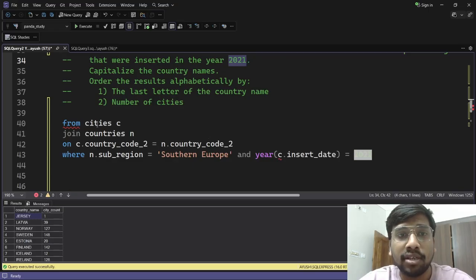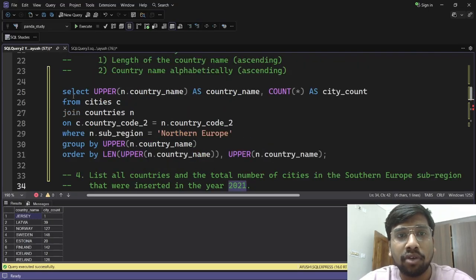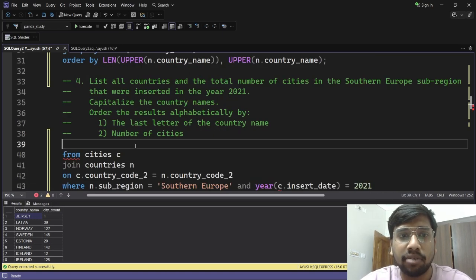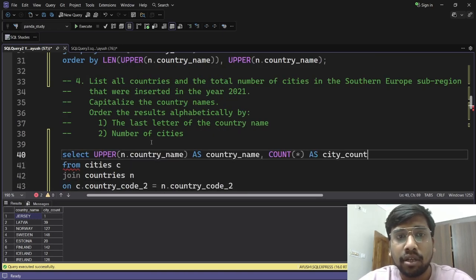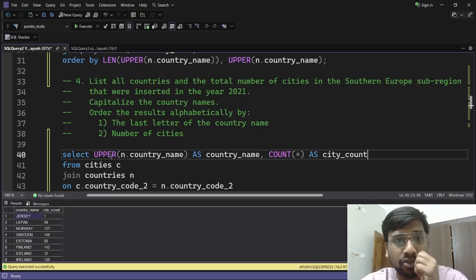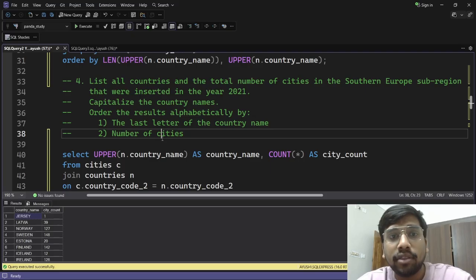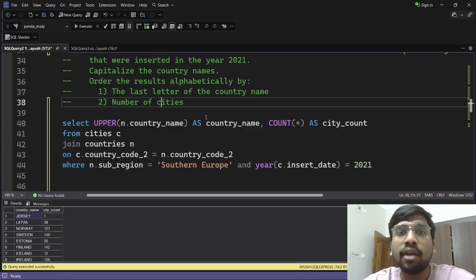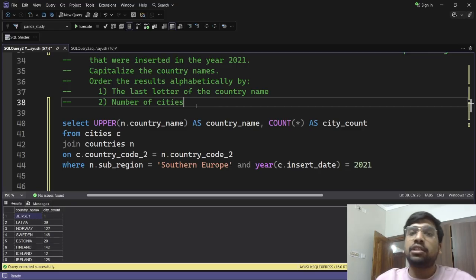Now we want the countries, so we will use this because it is the same thing, right? And order the results alphabetically by, okay, so we need to capitalize the country names which I have already done using upper. Then we will order the results alphabetically by the last letter of the country name. So this is something new that we will see here: how to extract the last letter of the country name.